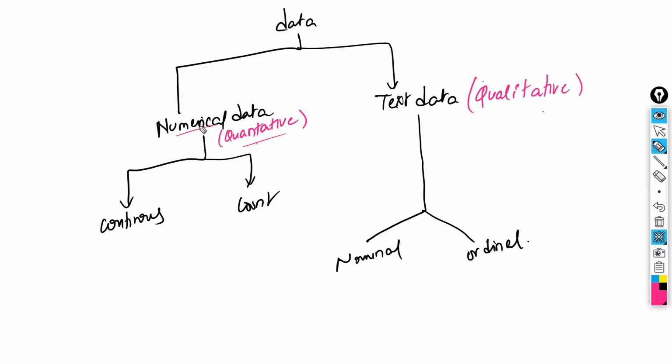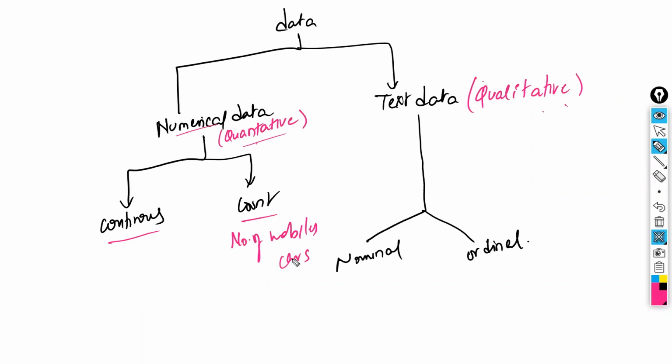Quantitative is also called numerical data. Qualitative is also called text. In the numerical, we have continuous and count. One has a decimal, one does not have a decimal. Count never has a decimal. For count examples: number of cell phones, number of mobiles, number of cars, everything is a number. It is just a count.